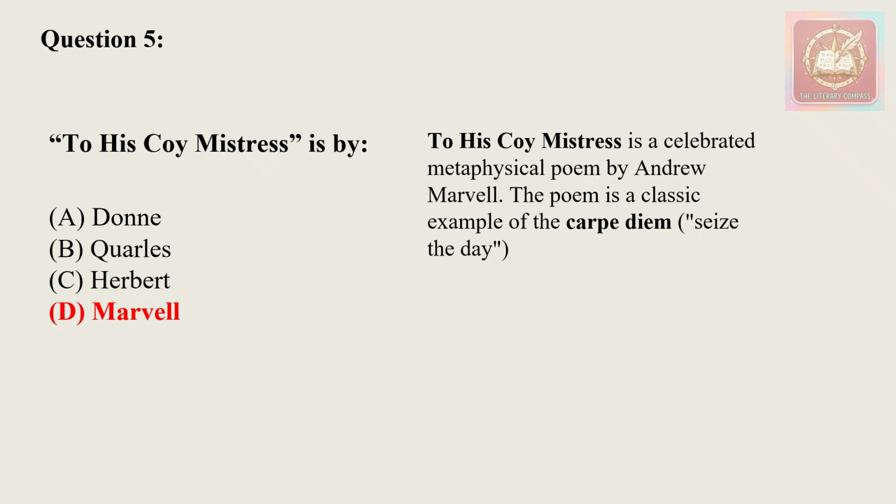This is one of the dominant themes in this particular work, where the speaker urges his beloved to make the most of the present, because time is fleeting, time is passing, right? And it is known for its wit, or logical arguments, vivid imagery, and metaphysical conceits.